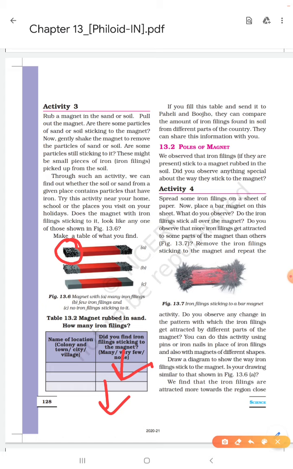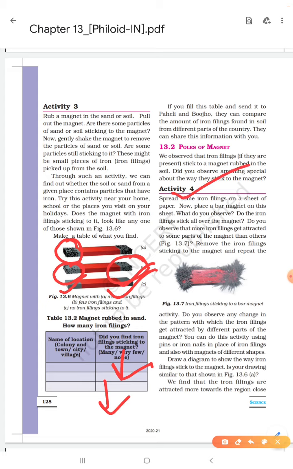What to do? You have to go to sand or soil, and you will rub this magnet in the sand and soil. Then you will find the iron sprinkles or iron fillings. Got it? Okay. So you have to do this activity. And I already told you that all the iron fillings get attracted toward the corners of the magnet. These corners of the magnet are called poles.